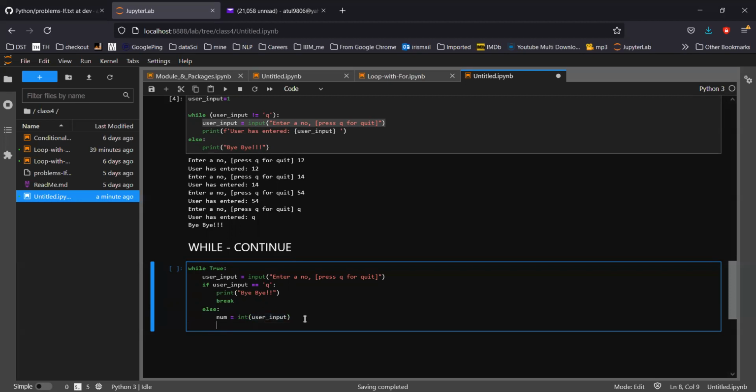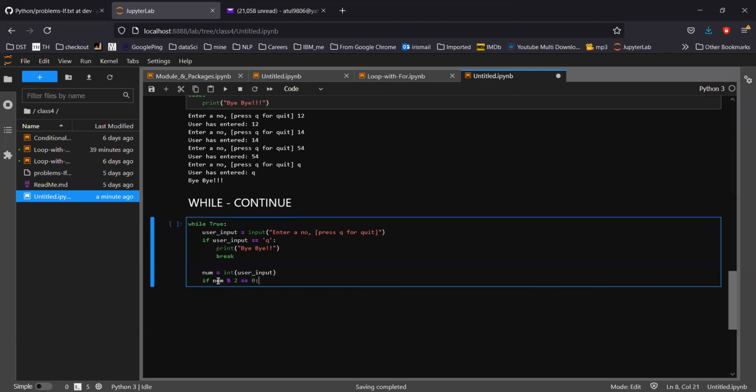Then I'm going to check: if num % 2 double equal to 0, so what's happening here? I'm checking whether it's an even number, and print it's even number.